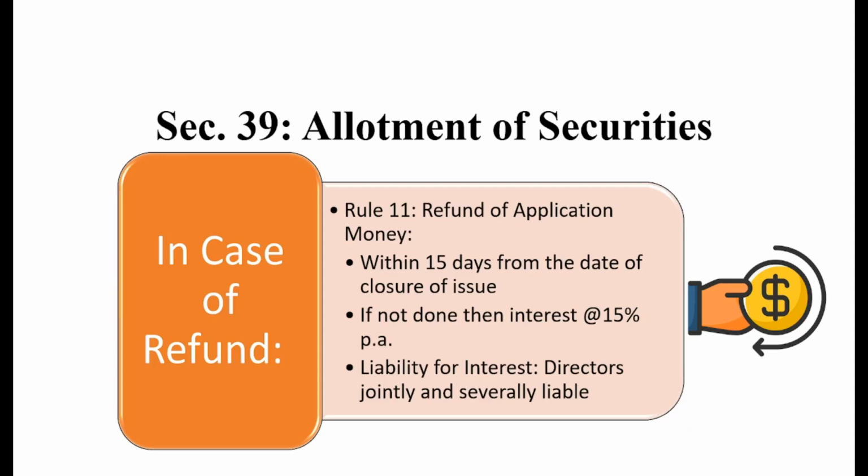Next is the case of refund. Rule 11, refund of application money, will guide us on how a particular company initiates a refund with respect to a particular investor. In this situation, after closure of the application, the company will start its process of allotment. Correct? The company will start its allotment process.